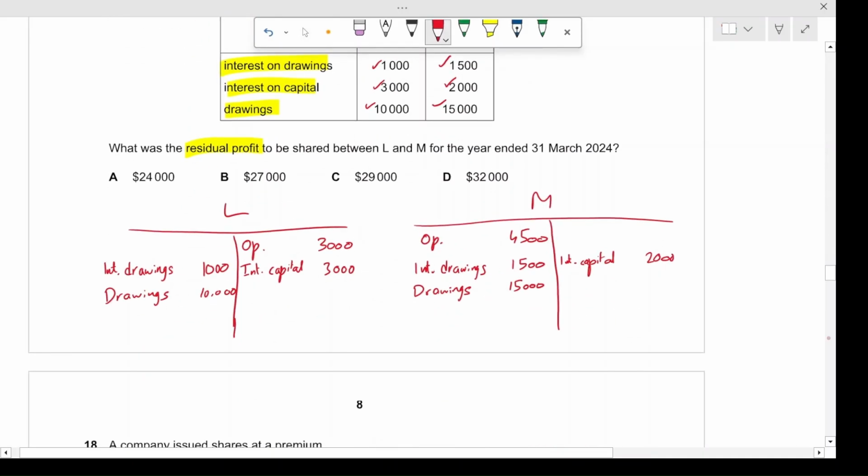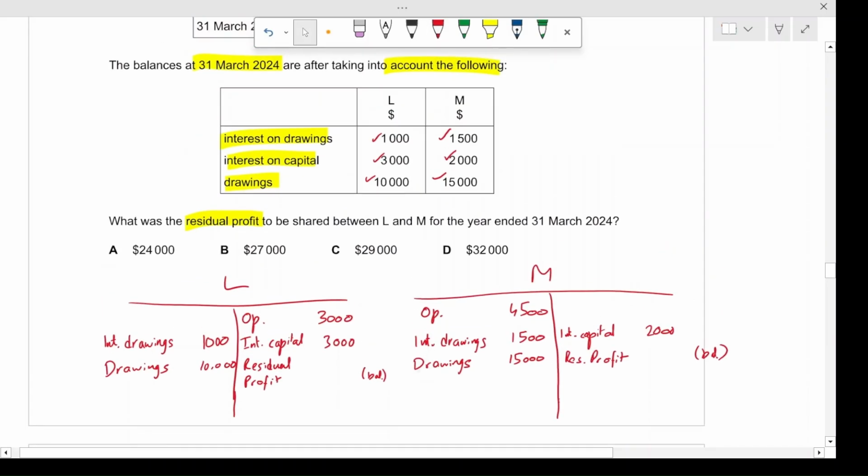Wait, we are missing one thing, which is the residual profit. So the residual profit is always going to be credited because it increases their credit balance. So we're just going to say residual profit. It would also be credited here. Residual profit. Okay, so this amount is not given. So this is going to be our balancing amount, right? So after we take the impact of the closing balances, we're just going to make this the balancing figure. This is balancing. This is also balancing.